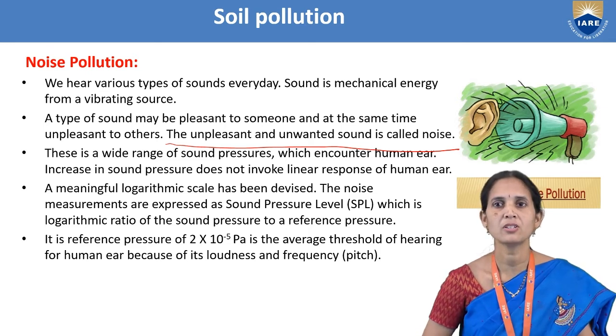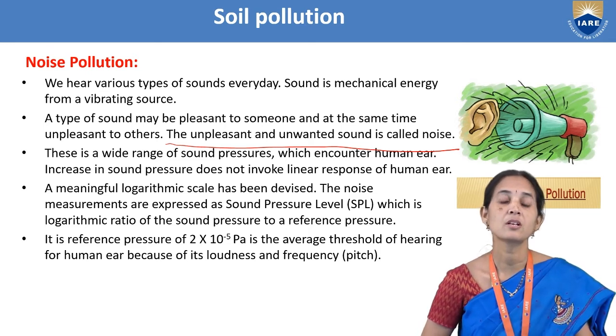Noise is expressed as a sound pressure level, which is a logarithmic ratio of the sound pressure to a reference pressure. The reference pressure is 2 into 10 power minus 5. Here is the average threshold of hearing for the human ear in terms of loudness and frequency.